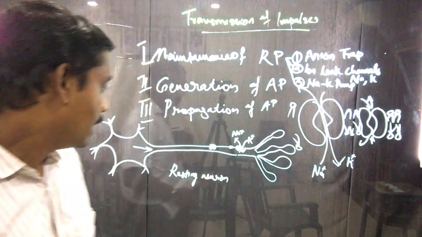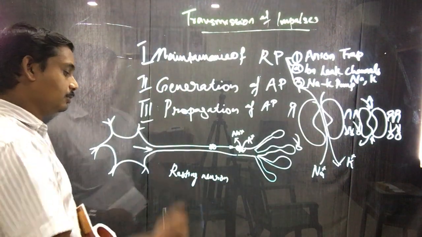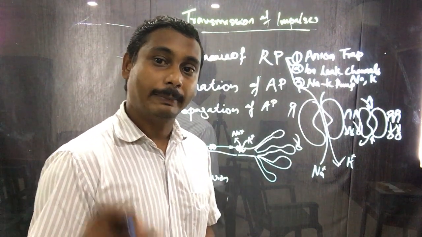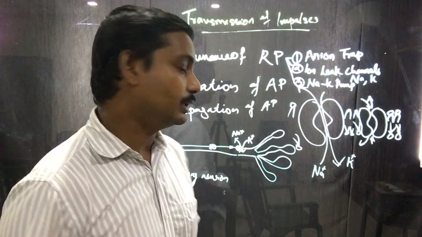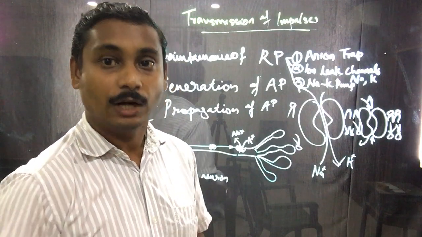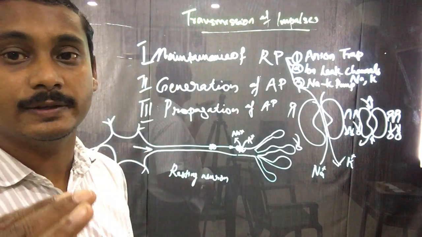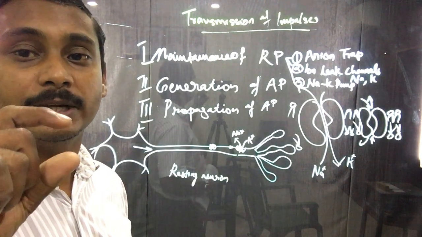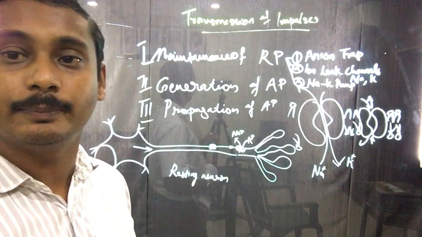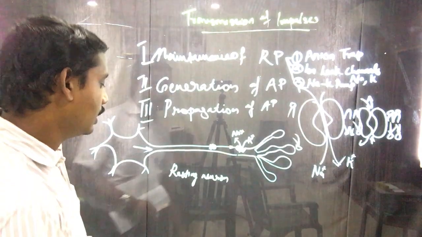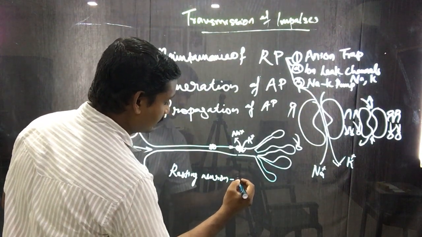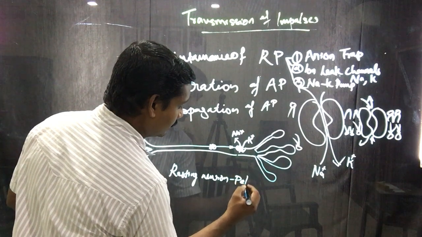And as I have explained earlier, the membrane of the axon is electrically polarized, and of course even if the neuron is in a resting condition, its membrane is also electrically polarized. This is called the resting potential or the resting membrane potential.